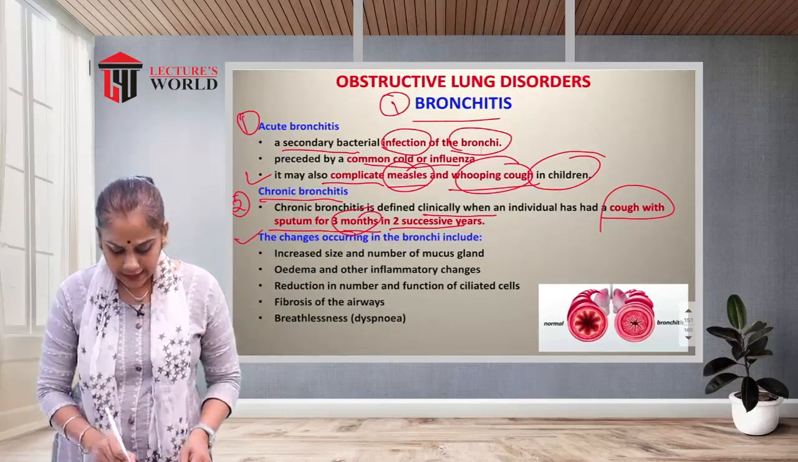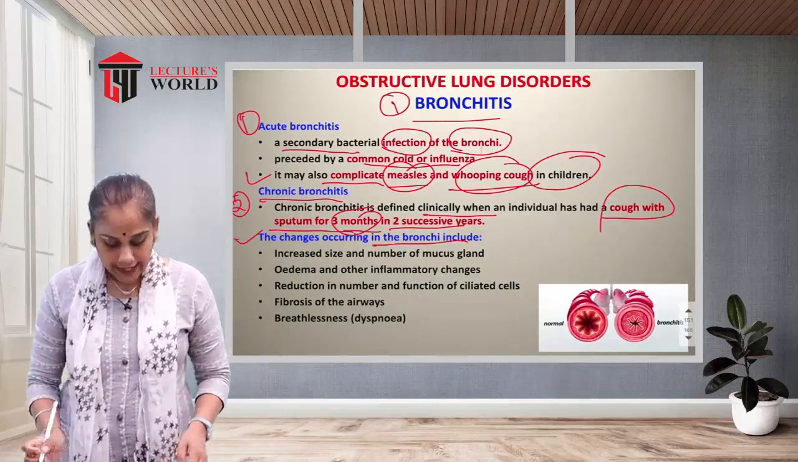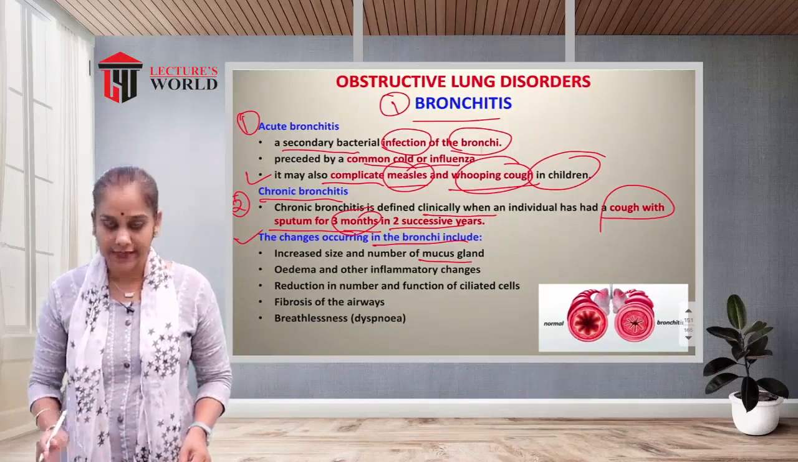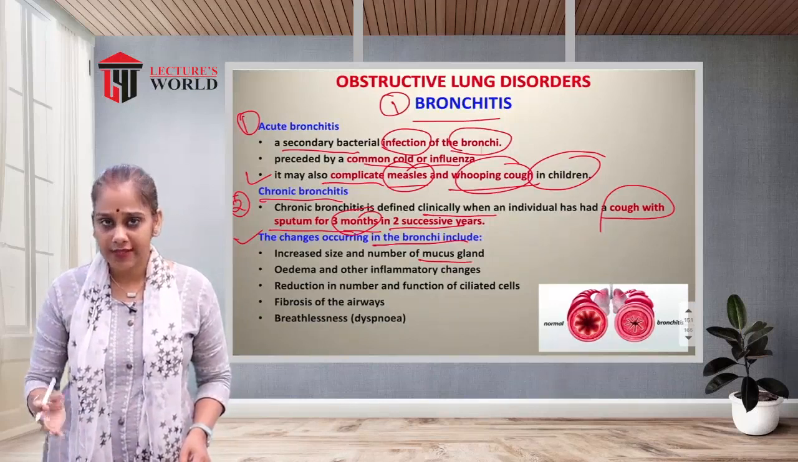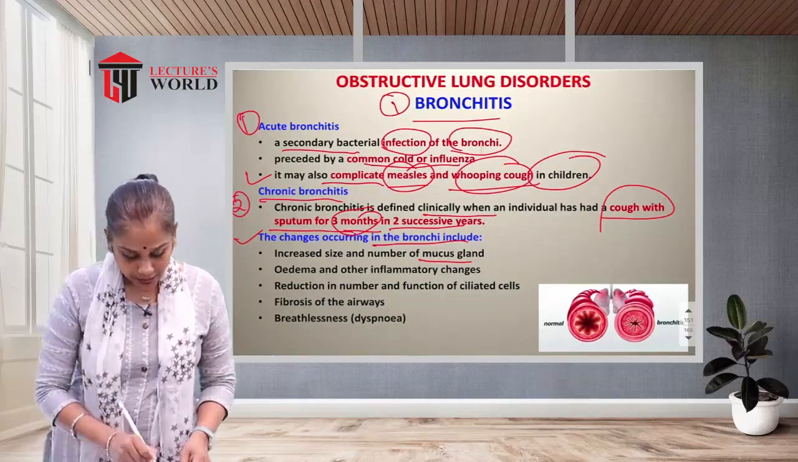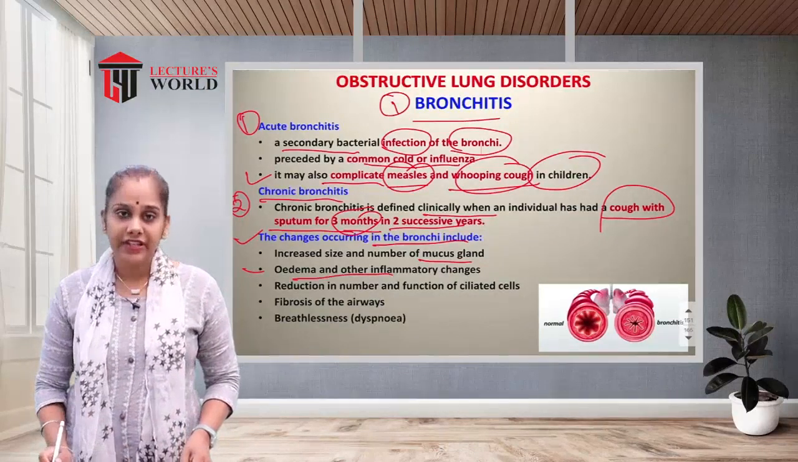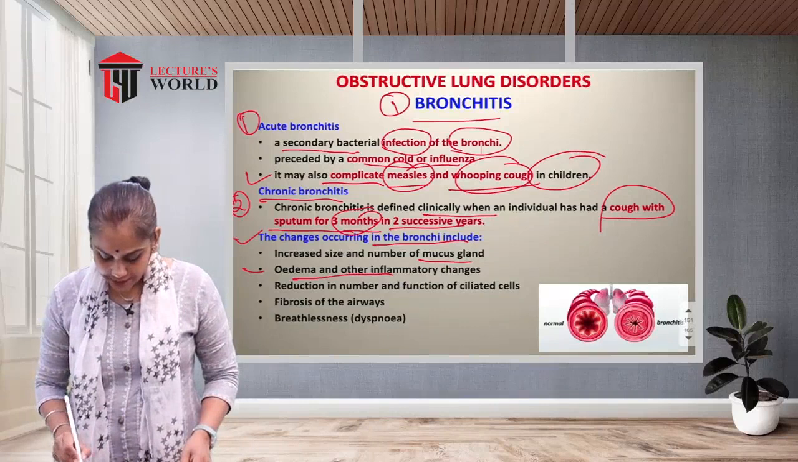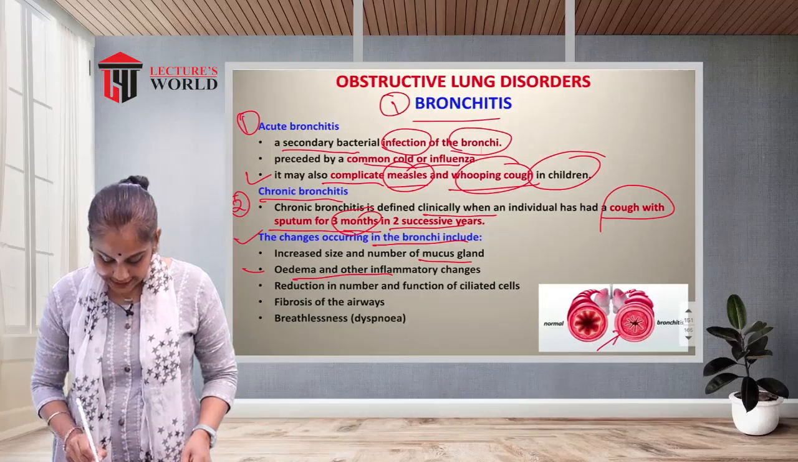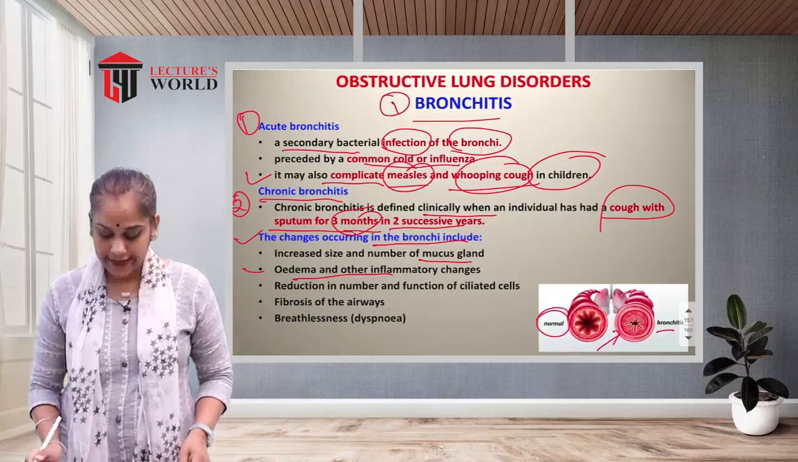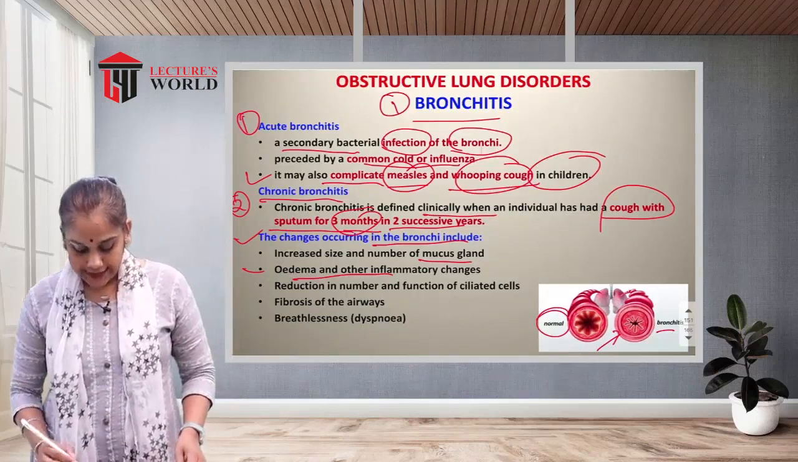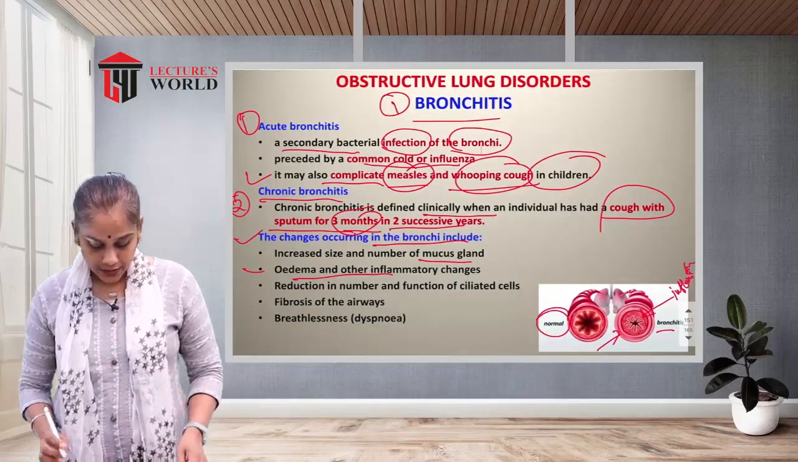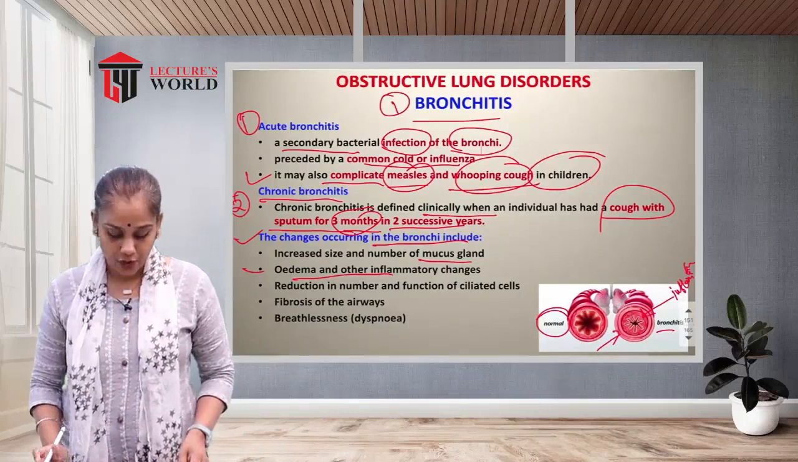The changes occurring in the bronchi include increased size and number of the mucus glands, so more mucus will be secreted into the bronchi. There is edema and other inflammatory changes in the wall of the bronchi. See, this is the wall of the bronchi. You can see this is the normal and this is bronchitis. In the figure you can see more inflammation in the wall of the bronchi.